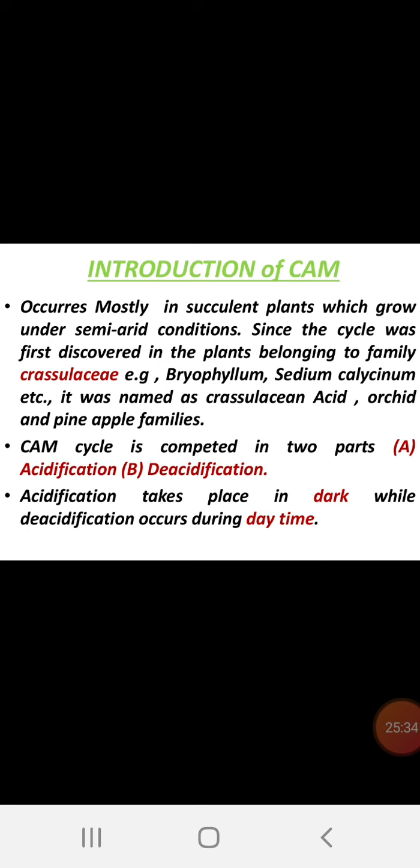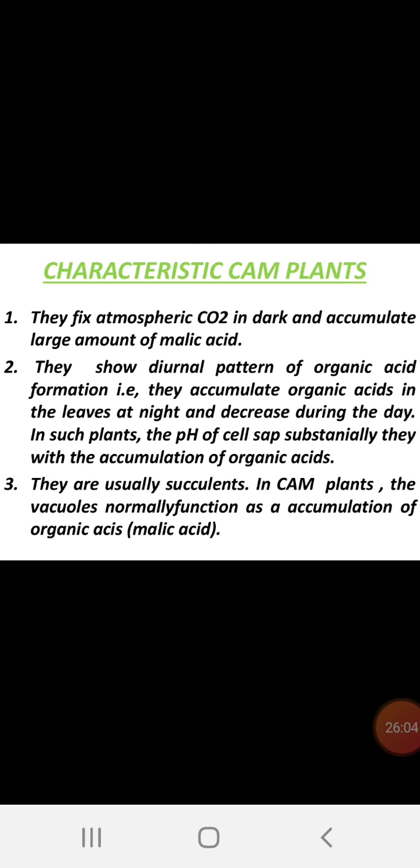There is another type of plants, CAM, crassulacean acid metabolism. Acid formation also takes place in bryophyllum. You may know that crassulacean acid metabolism is present in orchid and pineapple families, bryophyllum, and some other plants. The CAM cycle is completed in two parts: acidification and deacidification. Acidification takes place in the dark, while deacidification occurs in daytime. It has another characteristic, the nature of the plants, which are totally different.